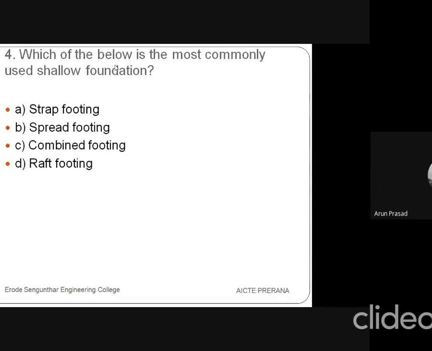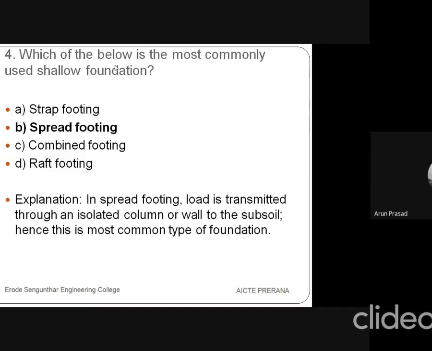Then the fourth question is, which of the below is the most commonly used shallow foundation? The first option is strap footing, second one is spread footing, third is combined, and fourth one is raft footing. So the answer is spread footing, because in spread footing the load will be transmitted through an isolated column, or if it is a wall, through the wall to the subsoil or earth. Hence, it is the most common type of foundation being used nowadays.